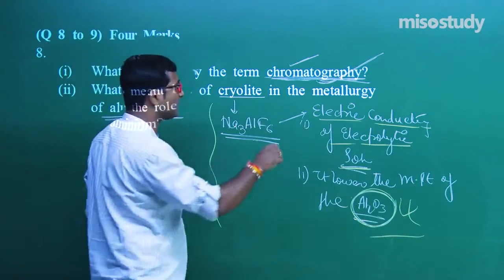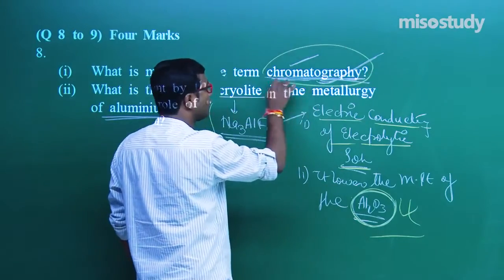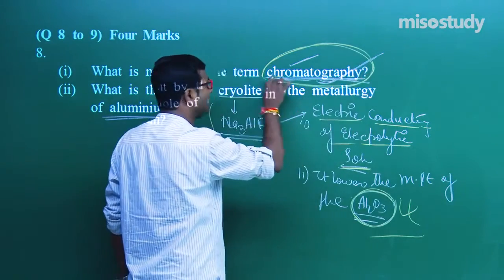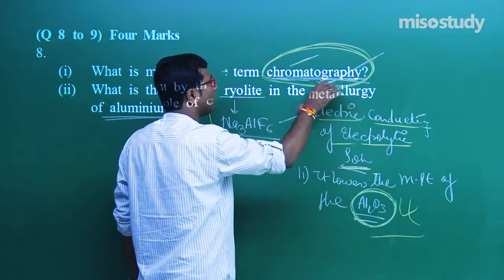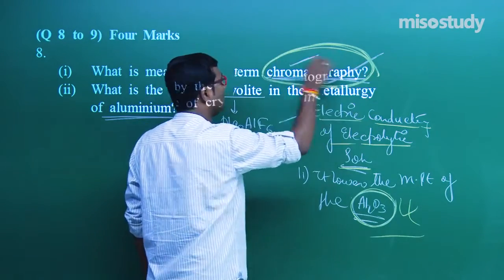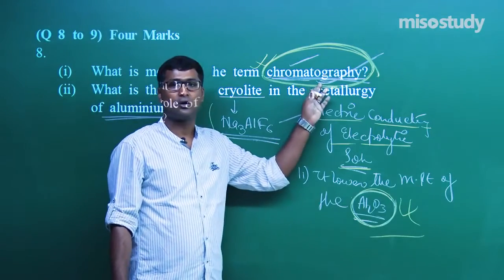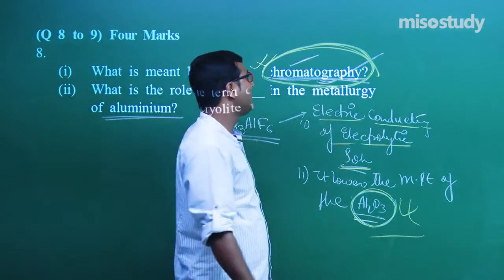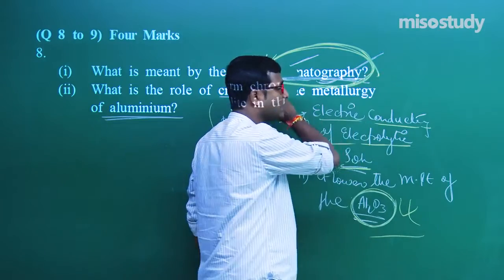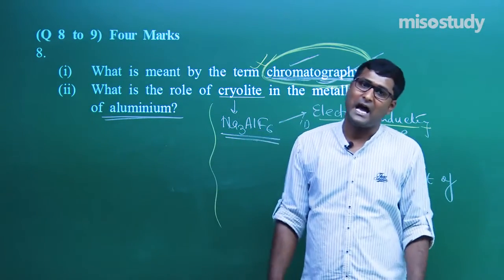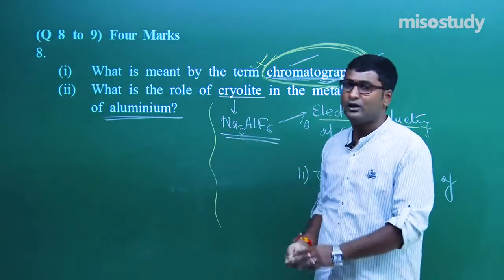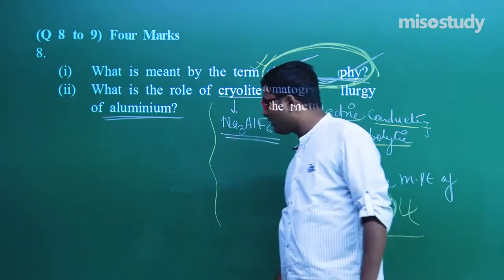I am giving you a few seconds to think on this and solve this. Write down the role in your copy, and tell me whether you are correct or wrong. Chromatography: chroma, color, graphy, observation, color observation by using adsorbent, my friend. Clear? So do it. I am giving you only 2 minutes.